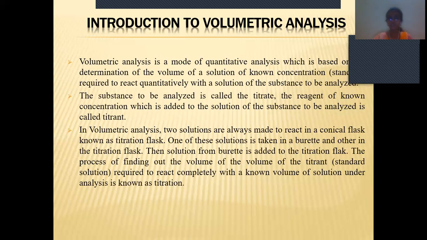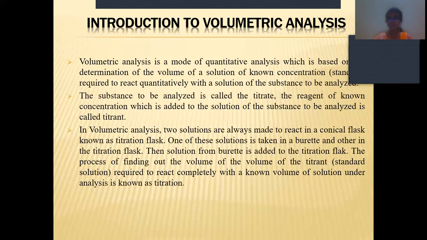And whatever the substance means, the substance for which we want to know the concentration is the titrate, and the substance whose concentration is already known is called the titrant. This analysis has to be done in the conical flask, which means two solutions. What are the two solutions? The first one is the known concentration. The second one is the solution of unknown concentration, and they should react in the conical flask.